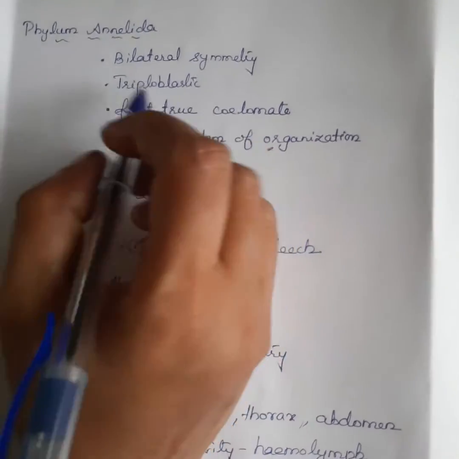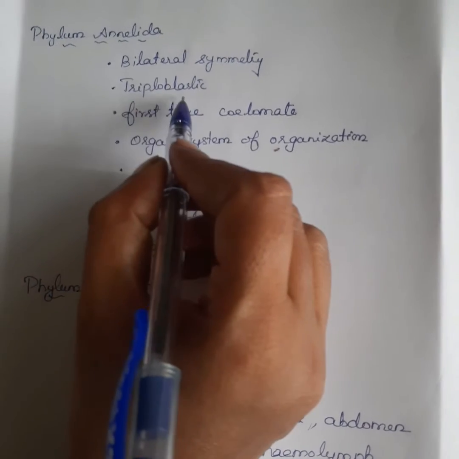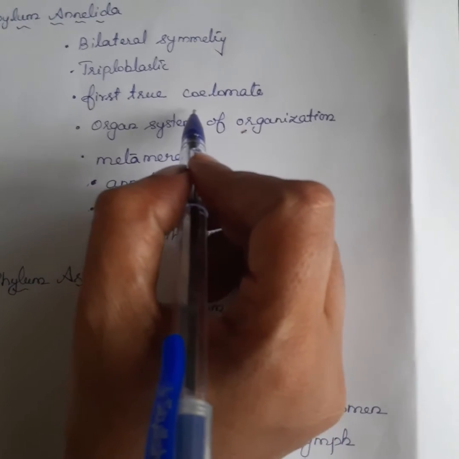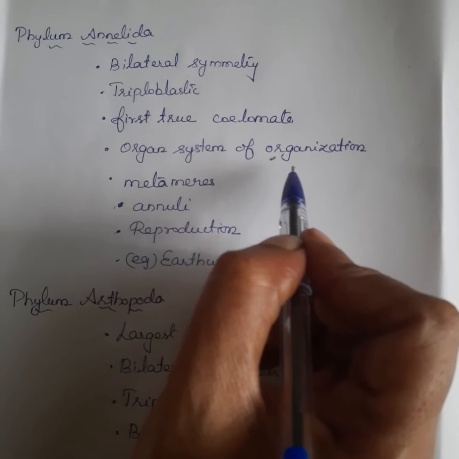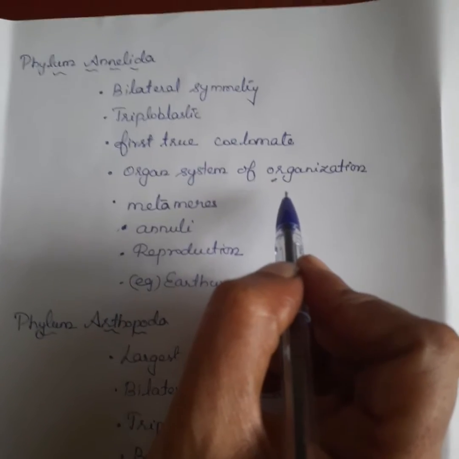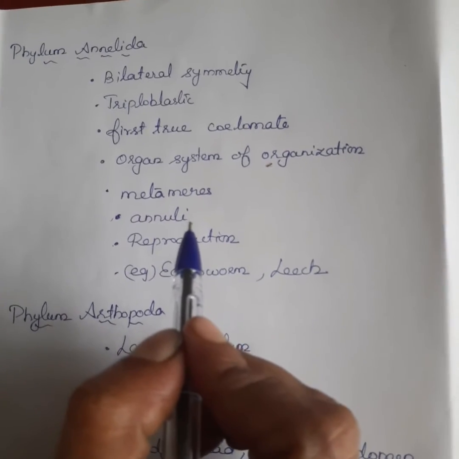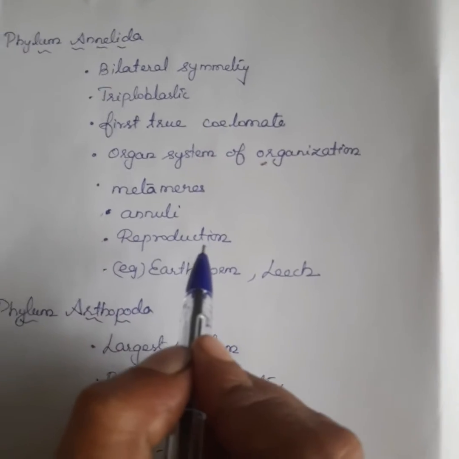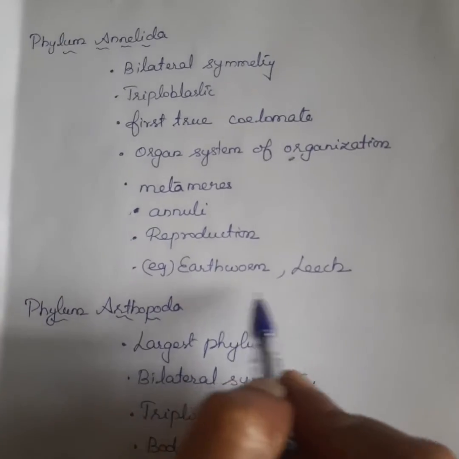Next phylum is Phylum Annelida. It has bilateral symmetry and three germ layers, so it is triploblastic. These are the first true coelomate organisms, and they have an organ system grade of organization. The body is divided into segments called metameres, joined by ring-like structures called annuli. It lives in the soil. The sexes are united or separate. Example: earthworm and leech.